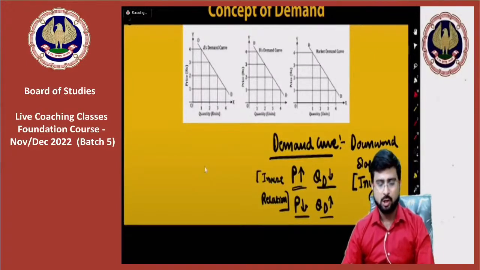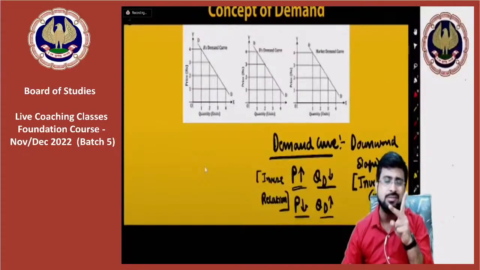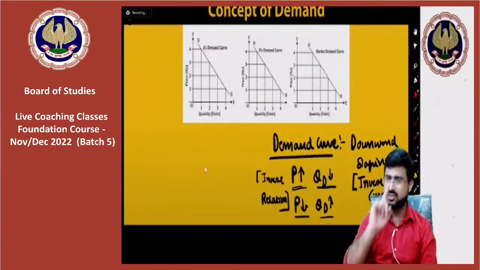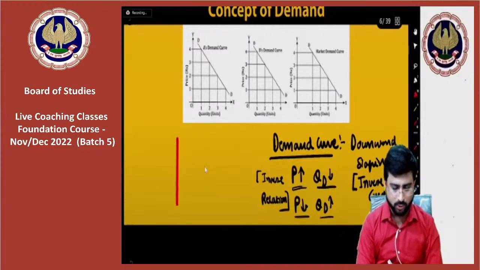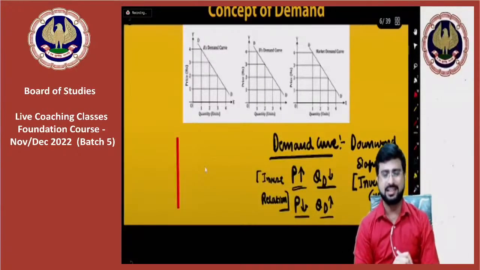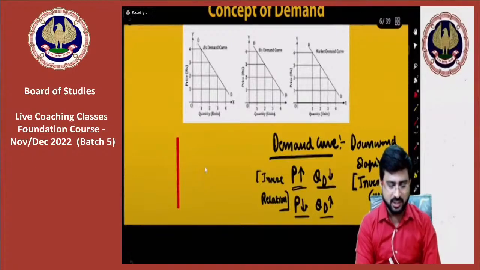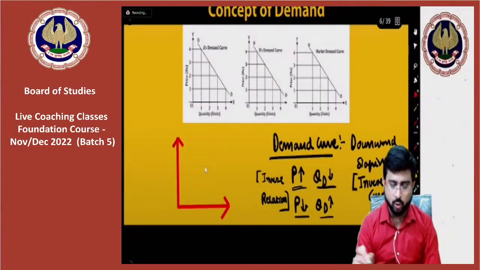So now we have understood that the demand curve has an inverse relation. I'll draw a demand curve for you all and you will find out what I'm talking about. This is called the price axis. This is the y axis, but it is called the price axis, and this is the x axis, where we plot quantity. Here it is price, here it is quantity.